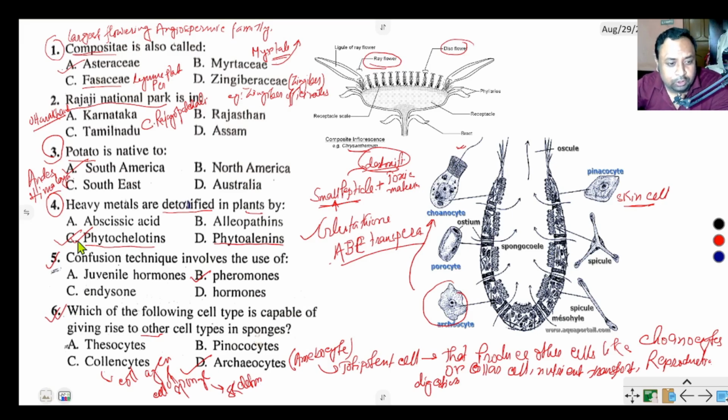So ultimately, which of the following cell types is capable of giving rise to other cell types in sponges? That is archaeocyte, also called amoebocyte. It is a totipotent cell that produces other cells like choanocytes, or collar cells. It helps in nutrient transport, reproduction, and digestion. Collencyte produces collagen that forms the skeleton. Pinacocyte is the skin cell of sponges.